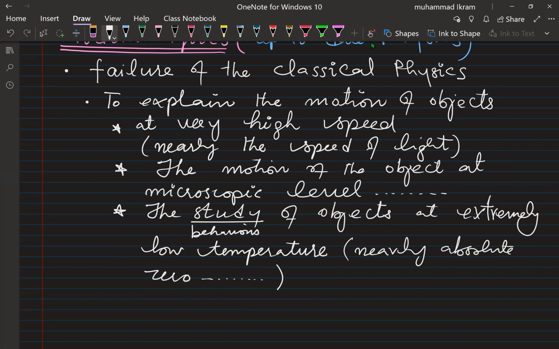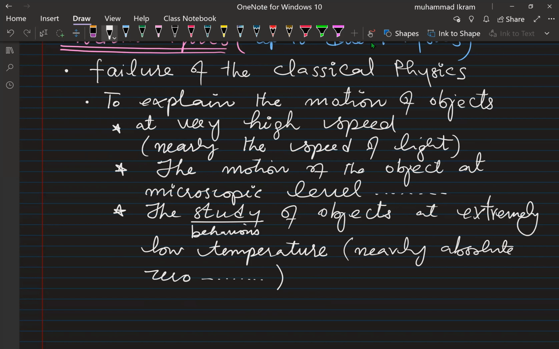Here I would like to give you an example. If you remember, I told you about superconductors, that superconductors provide zero resistance at extremely low temperature. This is the kind of effect which classical mechanics fails to explain.